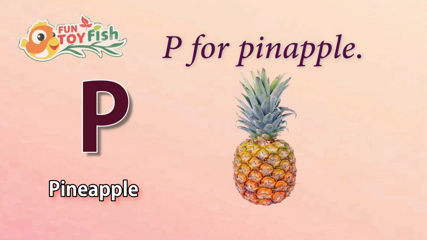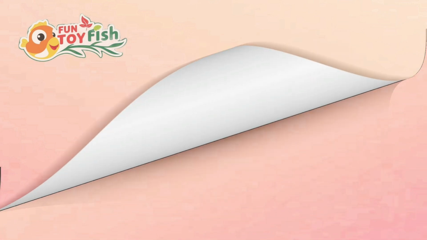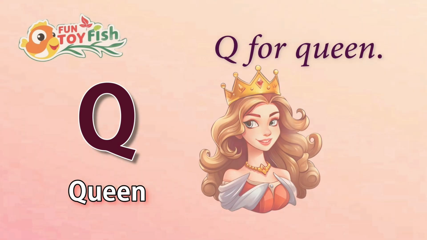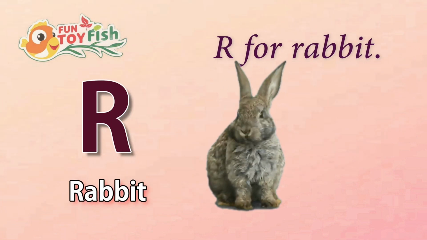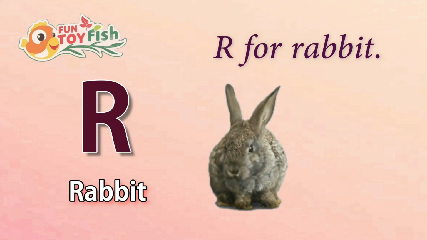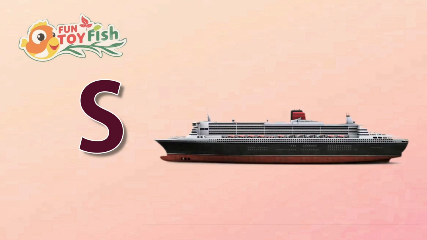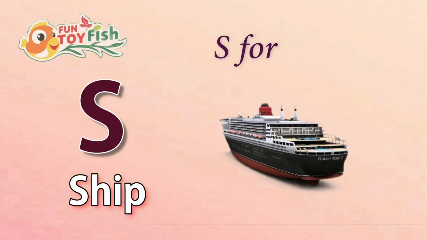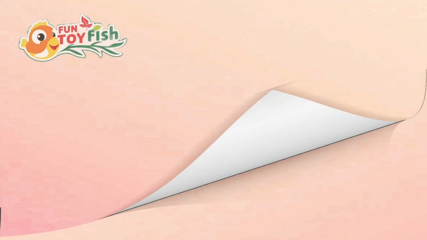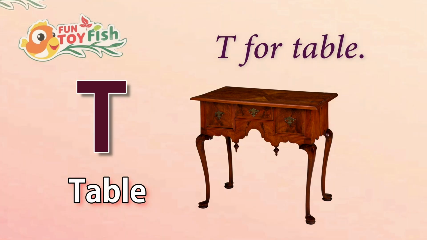Q. Q for queen. R. R for rabbit. S. S for sheep. T. T for table.